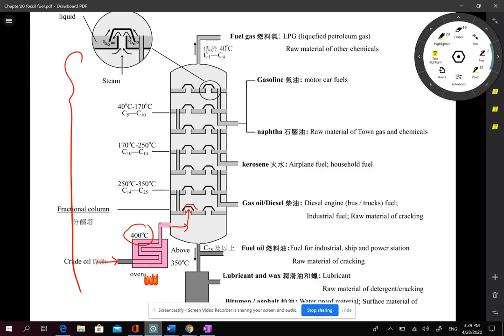Because the petroleum is only heated here, the temperature in the higher layers will decrease. So when it reaches a higher position, the temperature decreases, and the molecules with a higher boiling point will then turn into liquid. So in this layer, those molecules with higher size will condense, will turn back into liquid. And later, gases will also go into it.